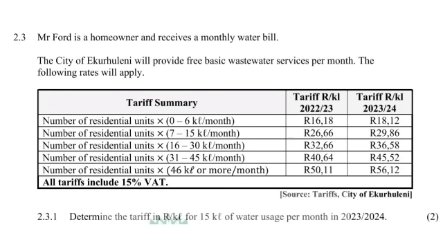So that means we are looking at the last column and we are looking for the rate for the 15 kiloliters per month. So that was basically the second bracket of 7 to 15. So 7 to 15, what does it charge you in 2023/2024? And that's going to be 29 rands and 86 cents.